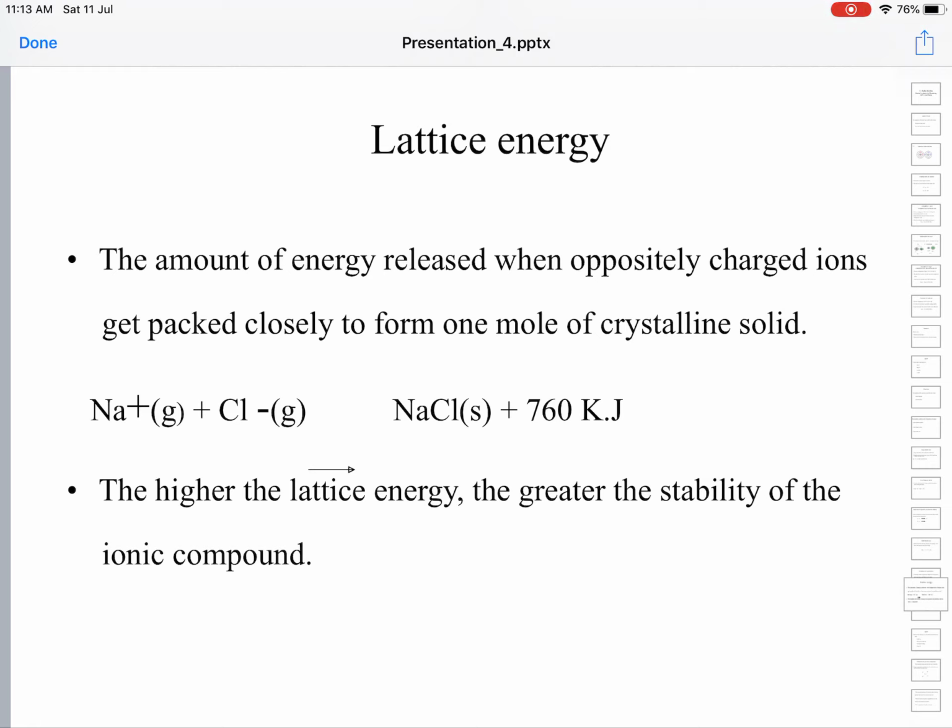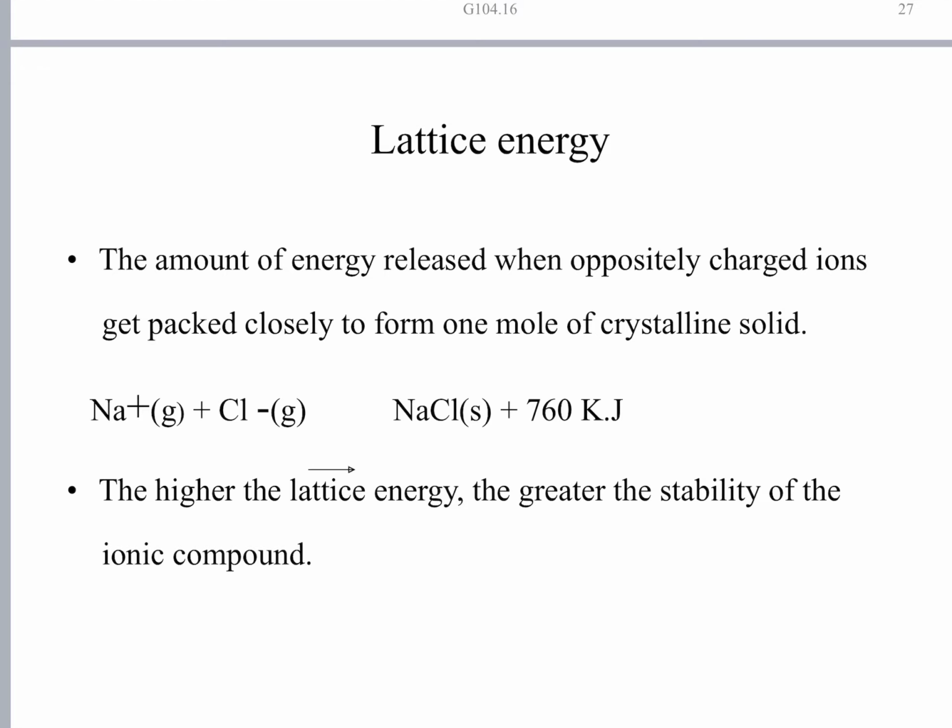The greater the lattice energy, the higher will be the stability of the corresponding crystal lattice formed. Okay, this is about the lattice energy.